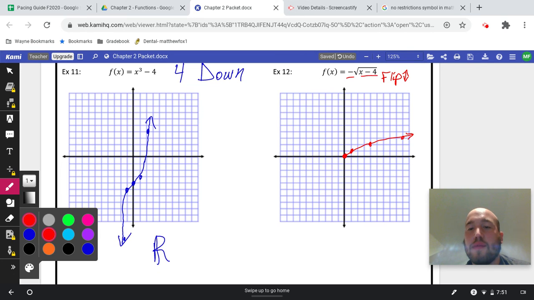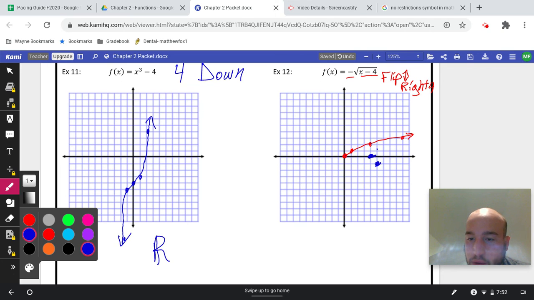And the x minus 4 will make it go right 4. So if we flip it and go right 4, that 0, 0 is not going to change. However, this one would have been up here. Now it's flipped, so it's down there.